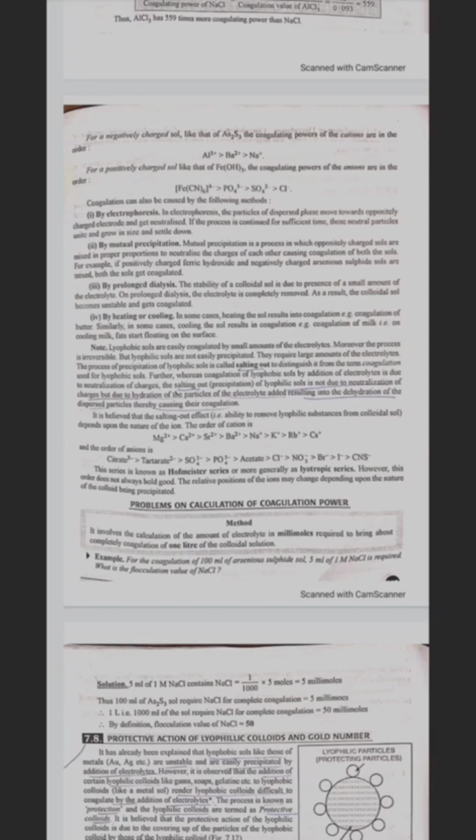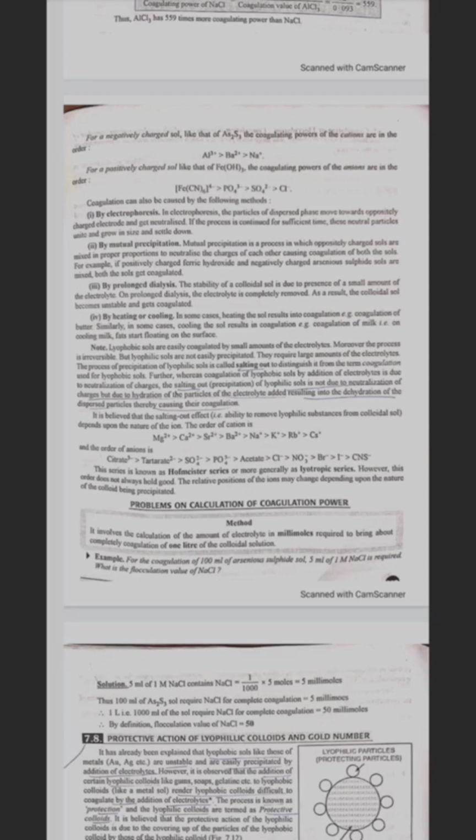Note: lyophobic sols are easily coagulated by small amounts of electrolytes. Moreover, the process is irreversible. But lyophilic sols are not easily precipitated. They require a large amount of electrolyte. The process of precipitation of lyophilic colloidal sols is called salting out, to distinguish it from the coagulation used for lyophobic sols. Further, where coagulation of lyophobic sols by addition of electrolyte is due to neutralization of charges, the salting out and precipitation of lyophilic sols is not due to neutralization of charge, but due to hydration of the ions of the electrolyte added, resulting in the dehydration of the dispersed particles, thereby causing their coagulation.